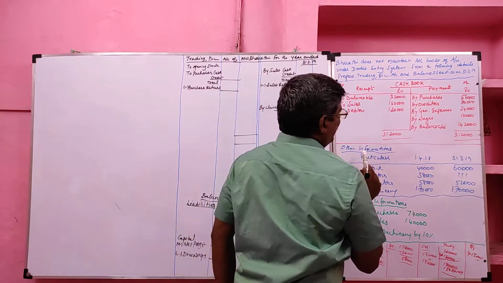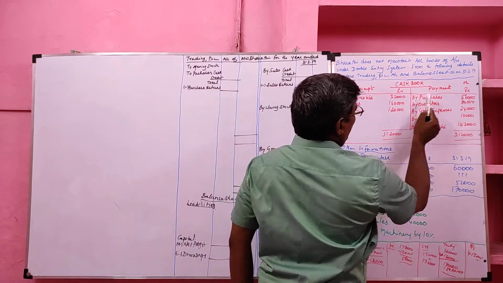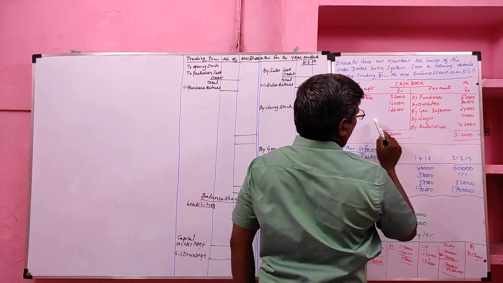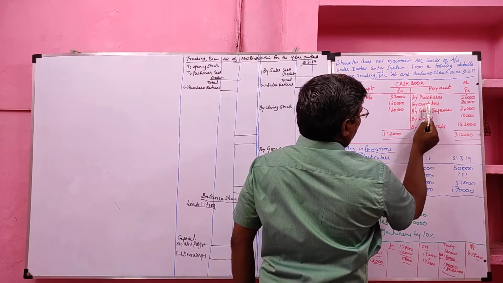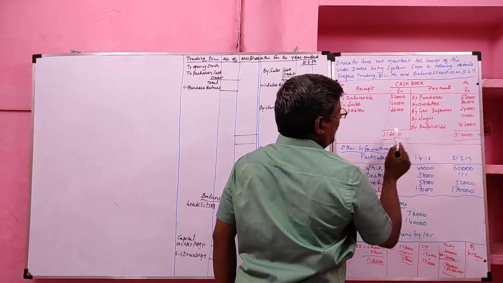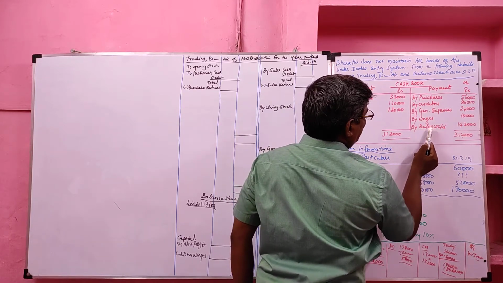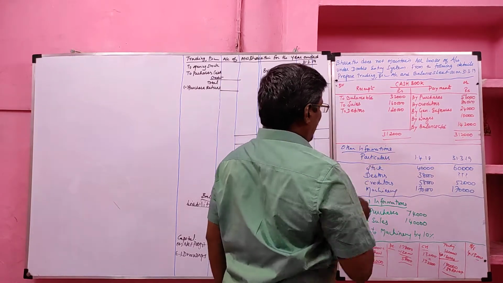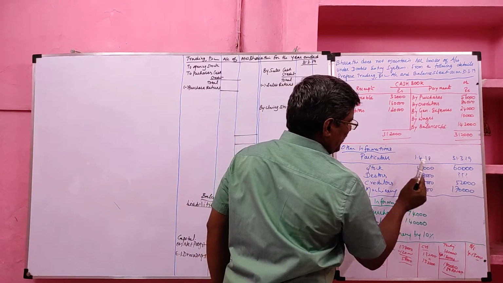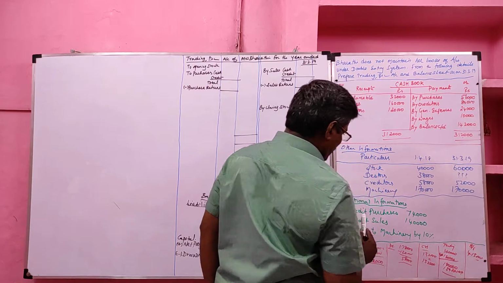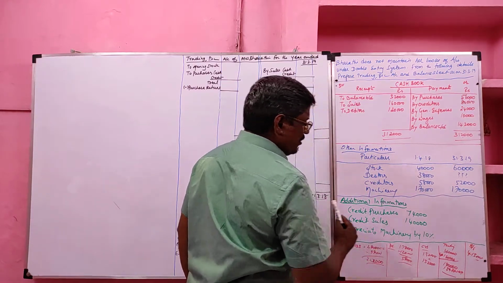Then go to the credit side, by purchases are given. Under the payment side, purchases are given. This we call cash purchase. Then by creditor is given. This is called cash paid to creditor. Then general expenses, wages and closing cash. Then other information: opening information, closing information and additional information are also given.